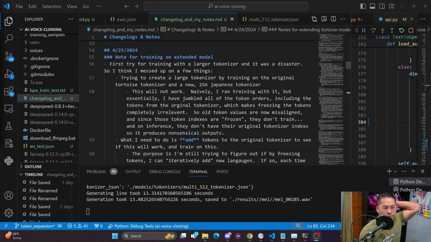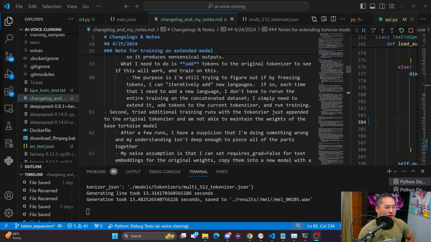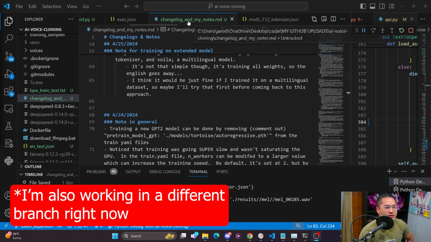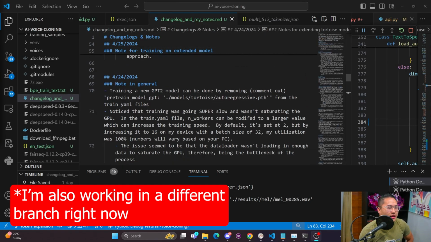I will push my notes to the GitHub in case you want to read through all of my ramblings on here. So these haven't been pushed to GitHub, and you'd find it underneath changelog and my notes.markdown.